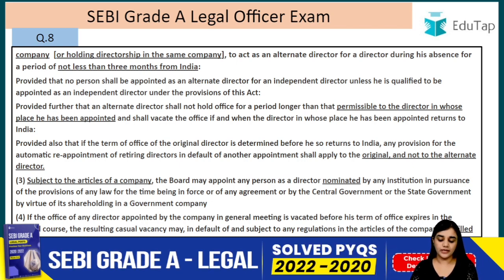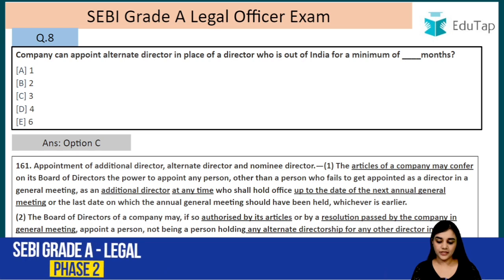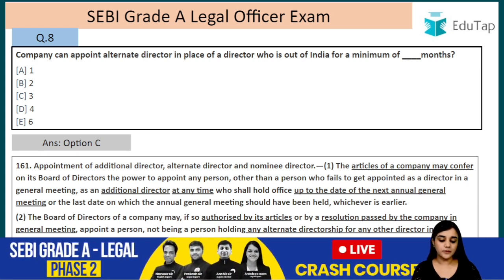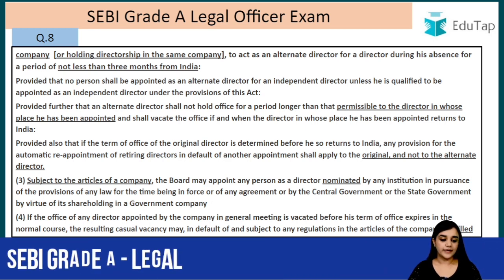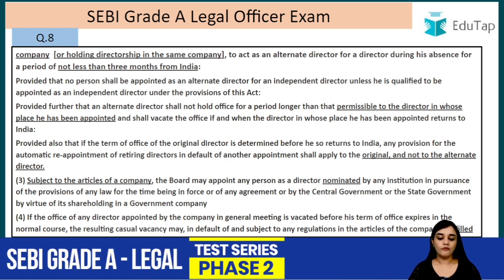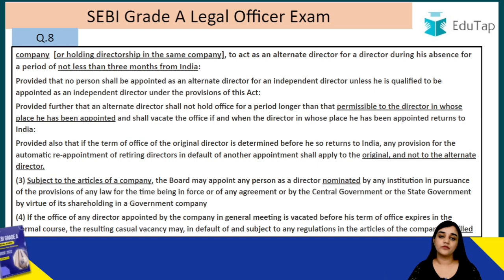Let's read this section again. The board of directors of the company may, if so authorized by the articles or by resolution passed by the company in general meeting, appoint a person not being a person holding any alternate directorship of any other director in the company or holding directorship in the same company, to act as an alternate director for the director during his absence for a period of not less than 3 months from India, provided that no person shall be appointed as an alternate director for an independent director unless he is qualified to be appointed as an independent director under the provisions of this Act.